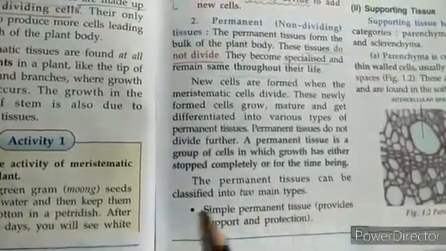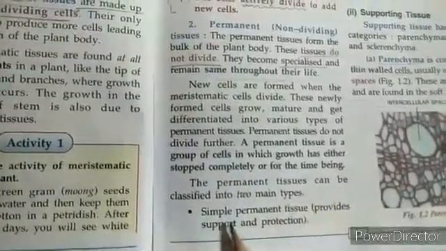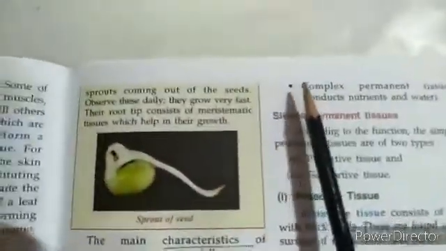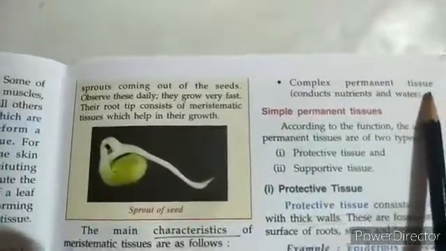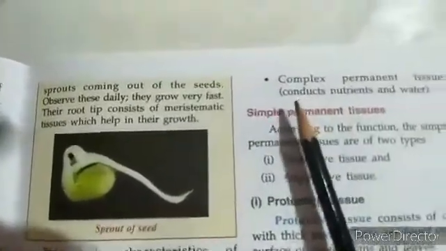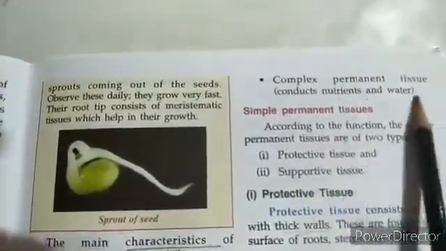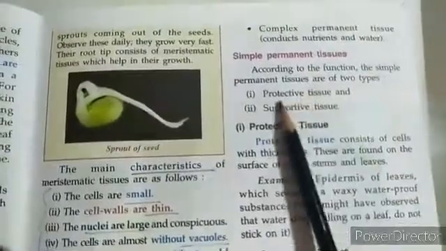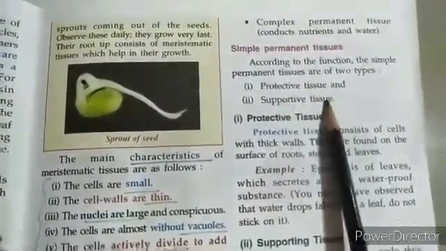The permanent tissue can be classified into two main types: simple permanent tissue, which helps to provide support and protection, and the second one that we are looking at here is the complex permanent tissue, which helps in conduction of nutrition and water. Simple permanent tissue is again divided into two types: protective tissue and supportive tissue.